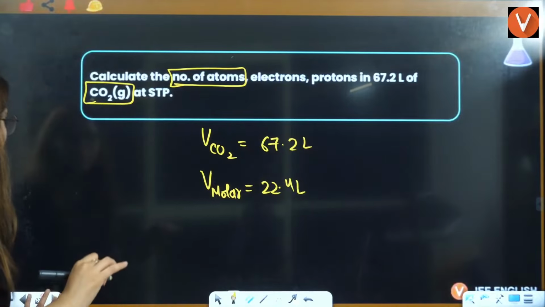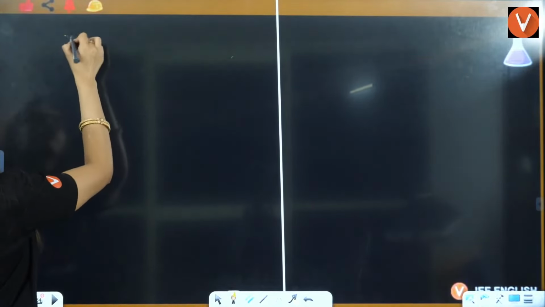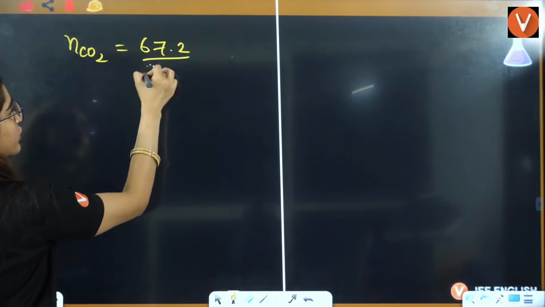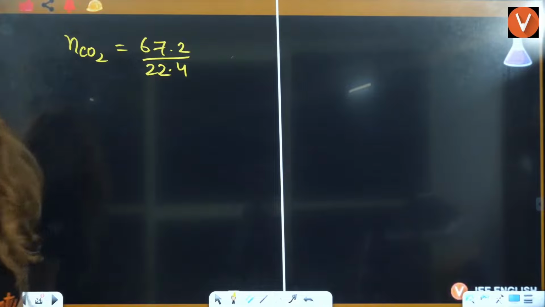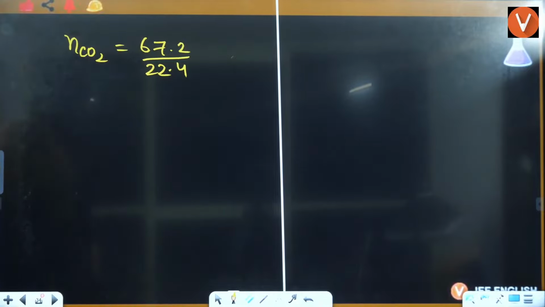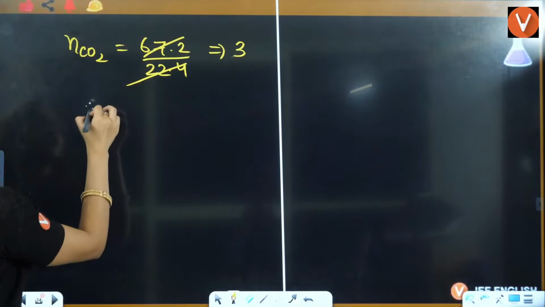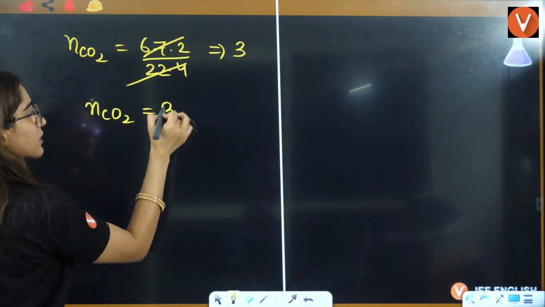From that, you can calculate the number of moles of CO2, that is 67.2 divided by 22.4. It is coming out to be 3. Number of moles of CO2 is 3.